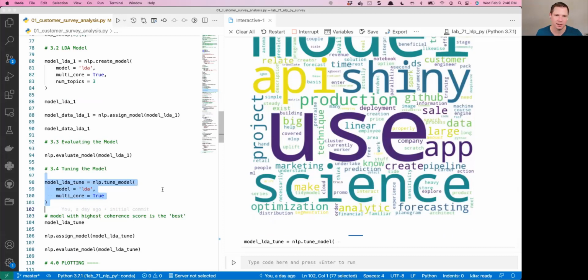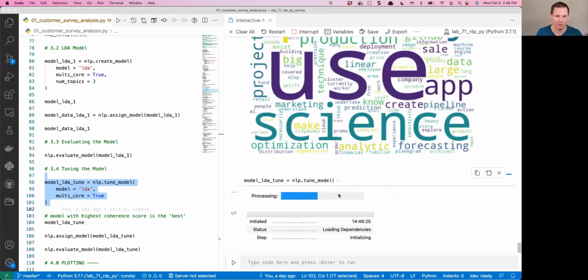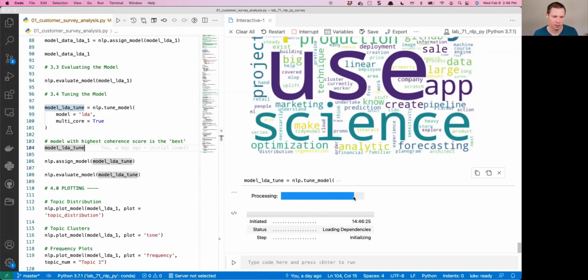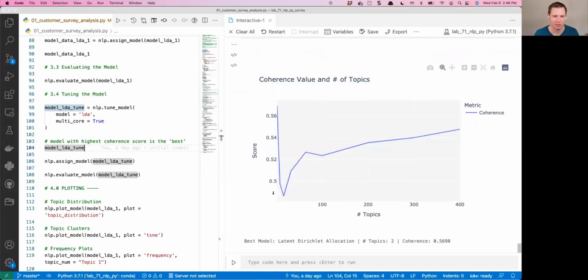Now, here's the key thing. This is tuning it. It's going to take a little bit to process. But what it's going to try and do is maximize what's called a coherence score. So it's going to try and pick out the best score for the model, and it's going to print a visual of that once it's done. It should be just wrapping up here, and should be just finishing. Hopefully it's done here in just a second. I set multi-core true, but sometimes when I'm running Zoom, it takes a little bit.